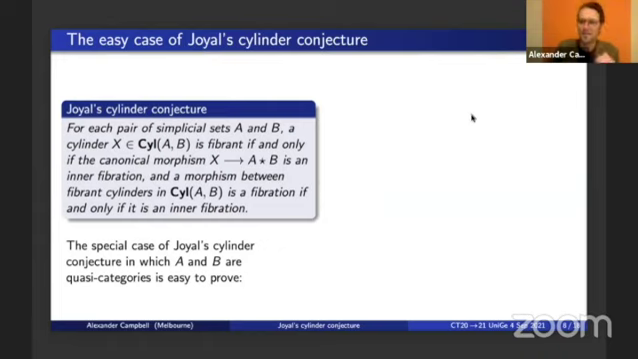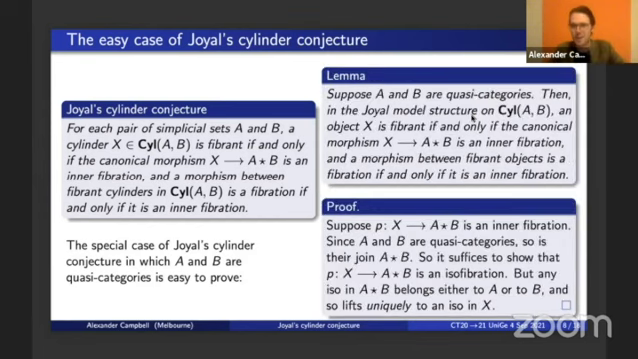Now, because we have that nice description of fibrations in the model structure for quasi-categories between quasi-categories, the special case of Joyal's conjecture in which A and B are quasi-categories is very easy to prove. Here's how it goes. I've stated this as a lemma. We suppose that A and B are quasi-categories. Then in the Joyal model structure on Sil AB, the conclusion of Joyal's conjecture holds. Namely, an object is fibrant if and only if the canonical map to the join of A and B is an inner fibration, and a map between fibrant objects is a fibration if and only if it's an inner fibration. And in the proof here, I've given the non-trivial direction of the first half.